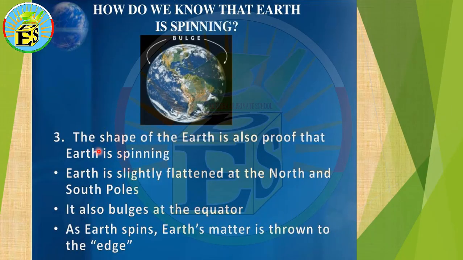Another thing, the shape of the Earth is also proof that Earth is spinning. How? Earth is slightly flattened at the north and south pole. It also bulges at the equator. If we look at the equator, it bulges, but at north and south, it is flattened. As Earth spins, Earth's material is thrown to the edges. It means if the Earth didn't move, the north and south and the equator would all be the same.